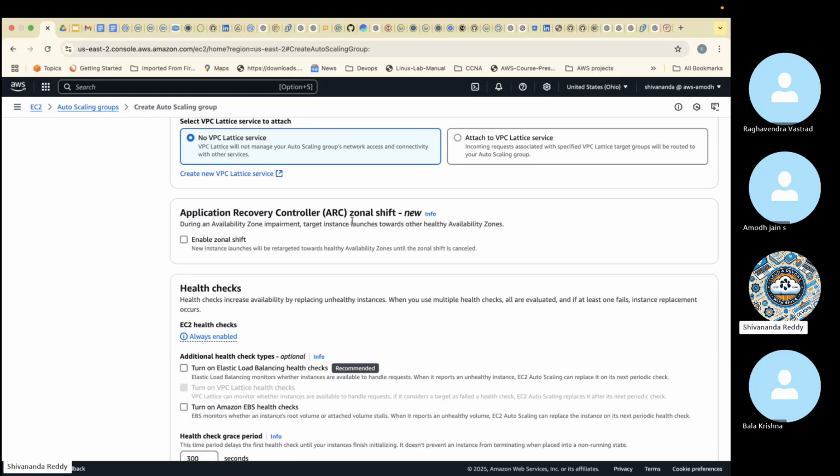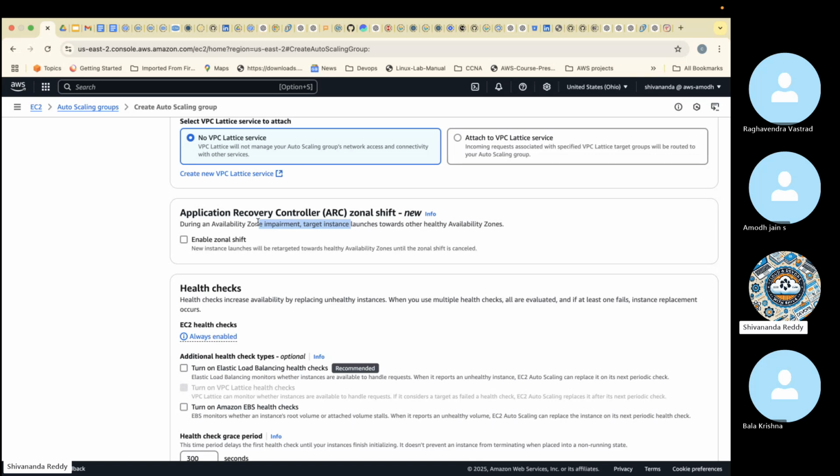Application Recovery Controller zonal shift: nothing but your server is running in availability zone A. Okay, some problem with zone A, then you want to shift to zone B. This is a new option. Remember, guys, earlier this option was not there. Recently they introduced this option, but this is again costly.